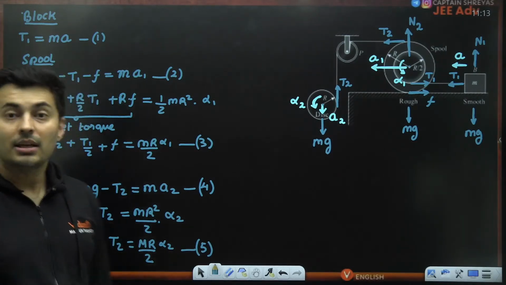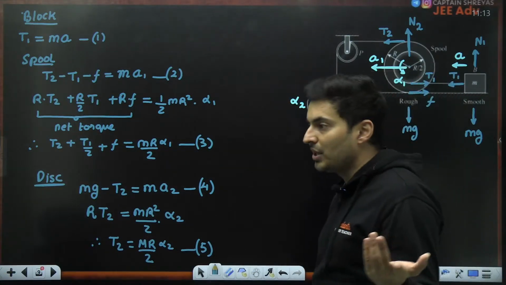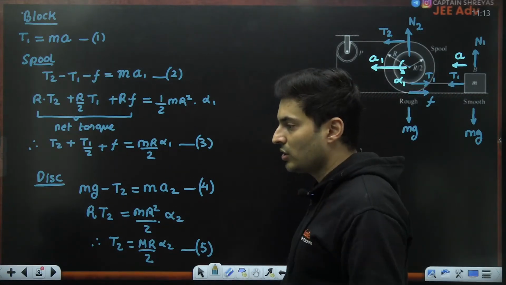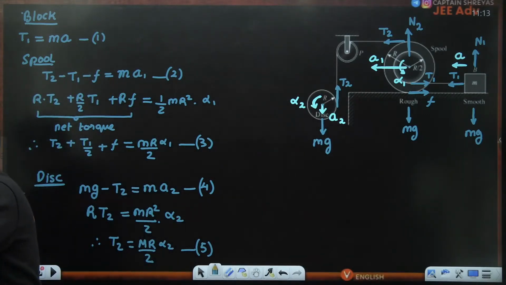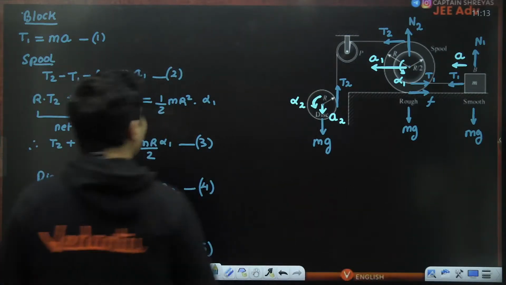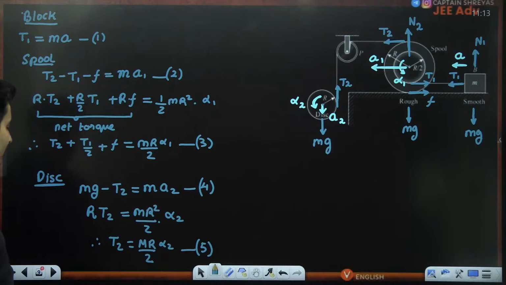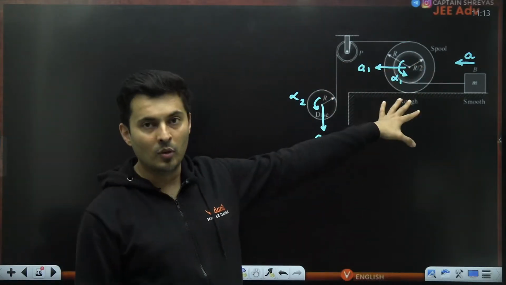Great. But is it still solvable? I feel no. Even though we have 5 equations, I feel it is still not solvable. Why do you think it is not solvable, guys? There are too many variables for this particular problem to be solved. We need more equations, and that will come from constrained motion.